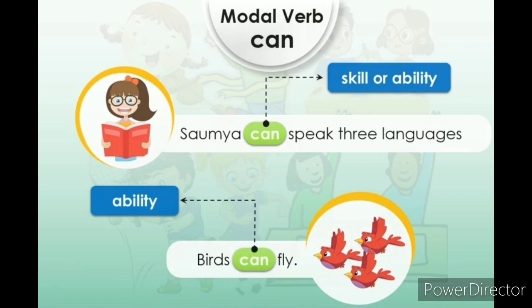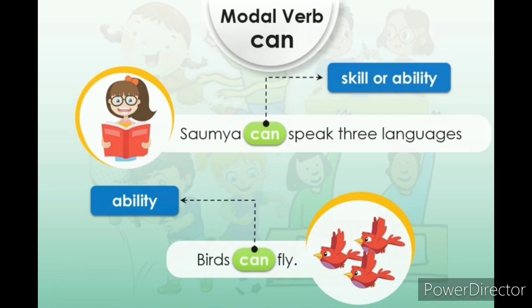The word can itself means to be physically able to do something or to know how to do something.